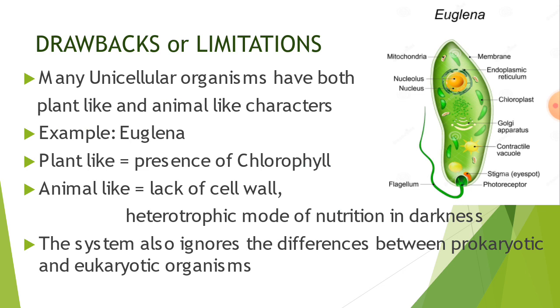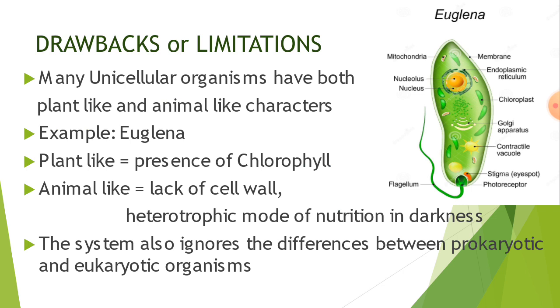This system was very useful at that time and a very important step it was, but this system has some drawbacks and limitations. What are these? First, many unicellular organisms have both plant-like and animal-like characteristics. For example, Euglena. Euglena is a unicellular organism and it has both features.